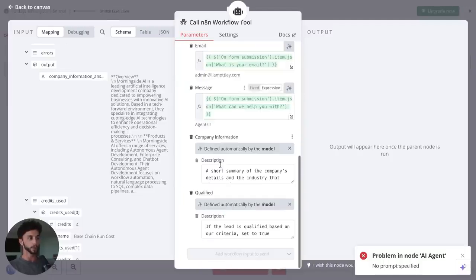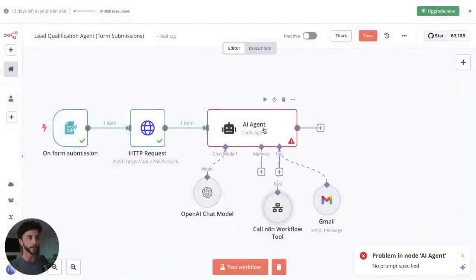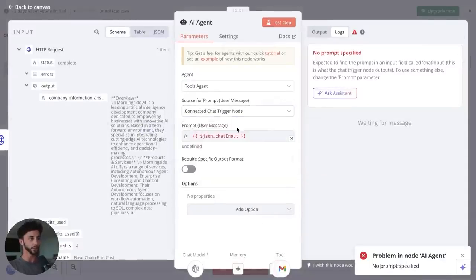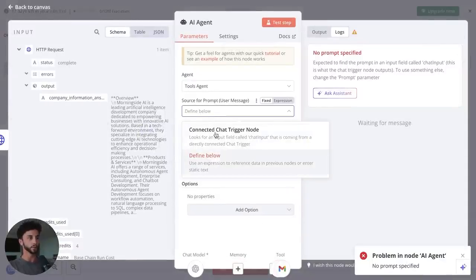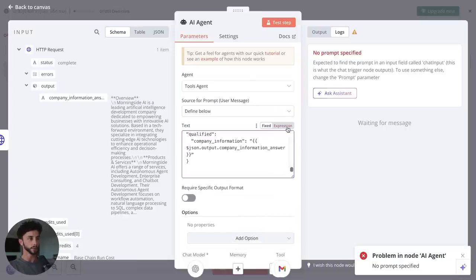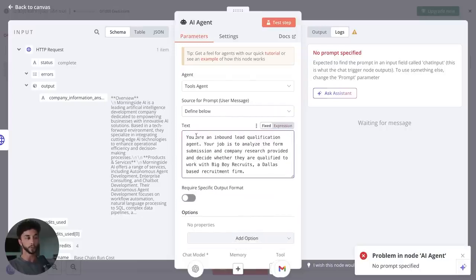So that's all set up now. We've got all of our tools set up. The last step is just to set up a prompt for our agent. And I am going to cheat a little bit here and just throw one in that I've done before to save us a bit of time. So we want to set the prompt here. We can paste in this information here. And this is basically just telling the agent who it is and what it's supposed to do.